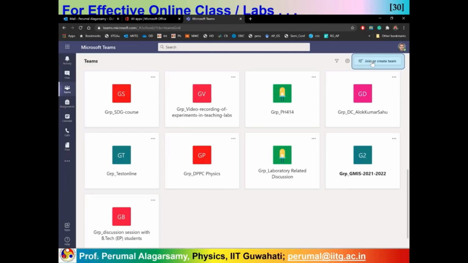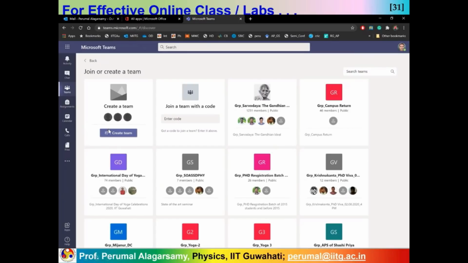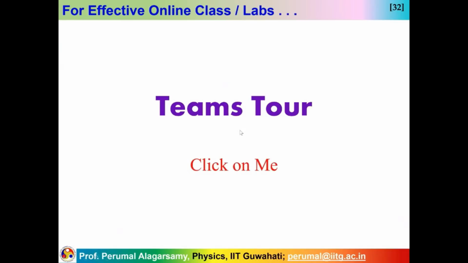Once you click here, it will ask what kind of team you want to create, whether it is a class or friends or any other matter of your interest. You can group your friends, because if you have their email ID, you can simply type their name. It will show the corresponding email ID. I'll show you one group being made so that you can understand that process live as well. So let's go on to the Teams tour.